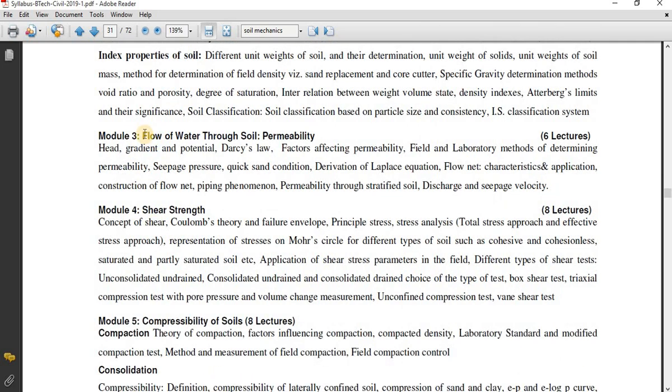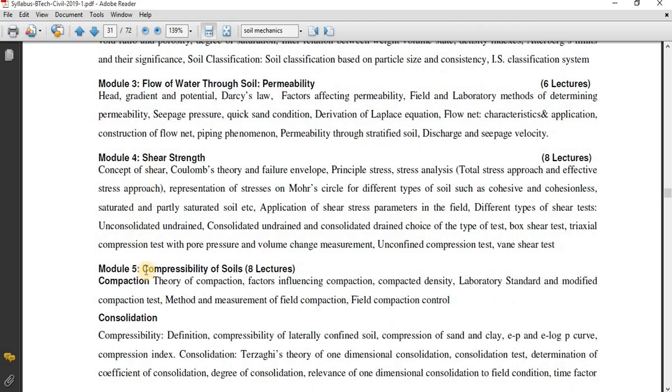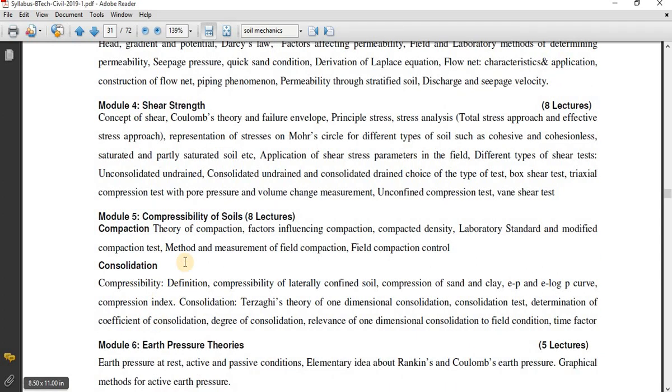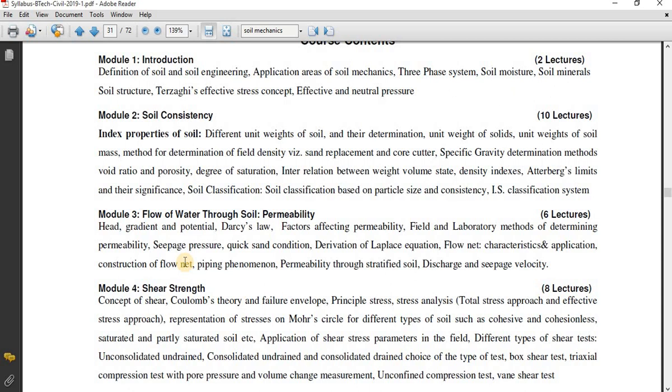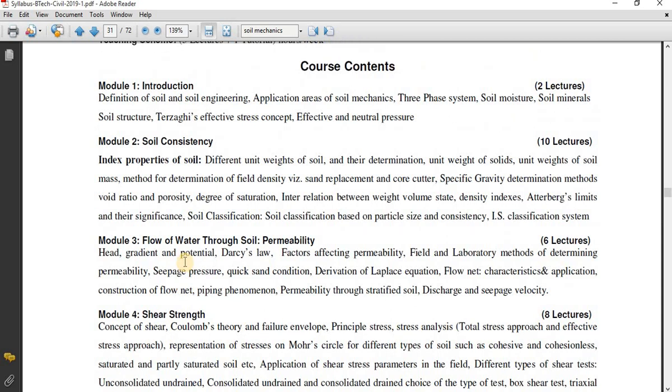Engineering properties of the soil are flow of water through soil, which is called permeability. Next engineering property is shear strength. Next is compressibility of soil, compaction and consolidation. Next one is earth pressure. Another engineering property is stress distribution through soil. It is not there in your syllabus, I have just told you. All these engineering properties depend upon index properties of the soil.